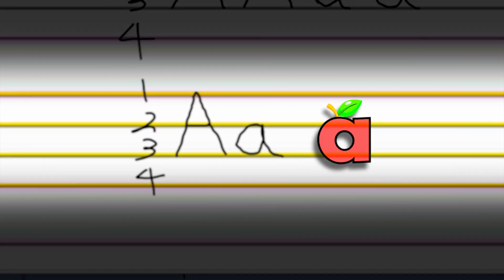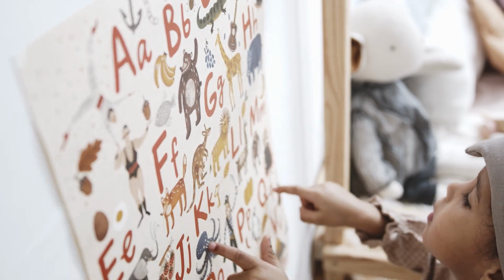For the capital A, line number 3, up to number 1, down to number 3, and make a line on line number 2 from left to right. For small A, line number 2, round to number 3, up, down, and a small flick on line number 3. This is sound A. That's your turn. Now write sound A on the 4 lines.